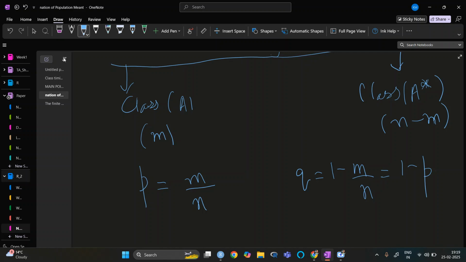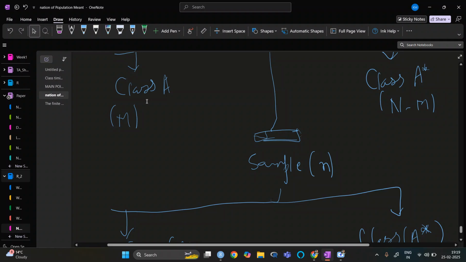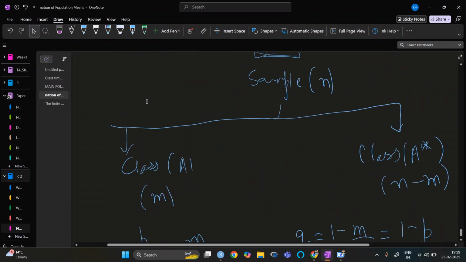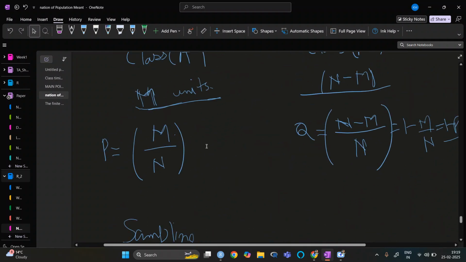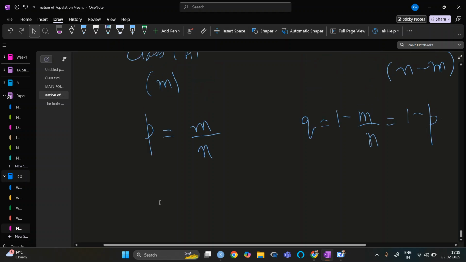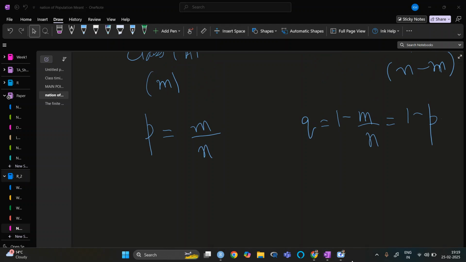This percentage will be the estimate of the population percentage. If I'm saying that in my sample 60% people are disagreeing to that, then in the population there is a high chance that more population is disagreeing to this work.